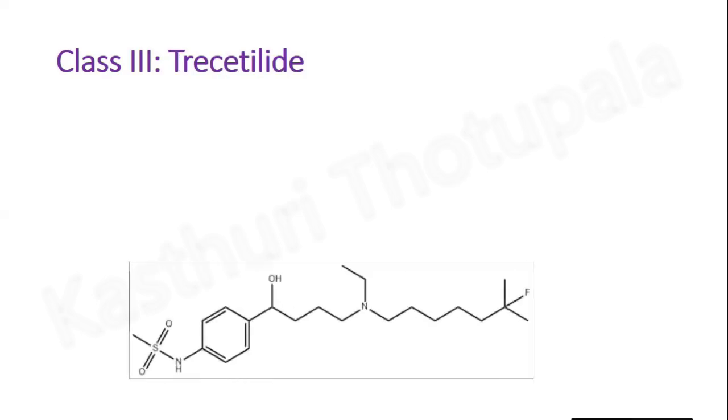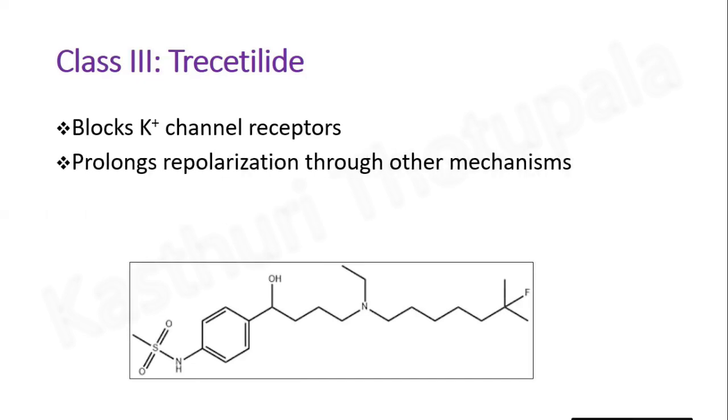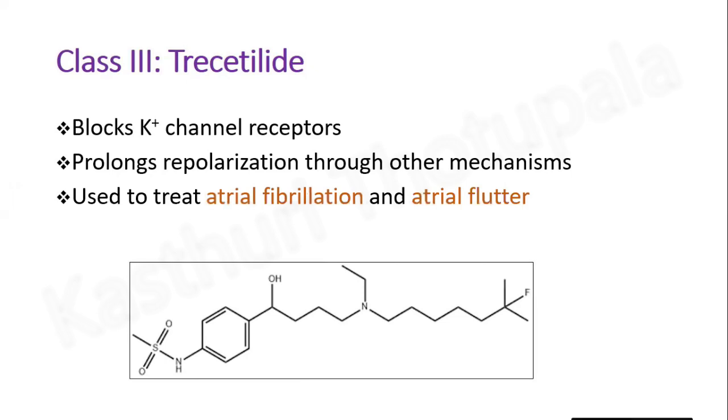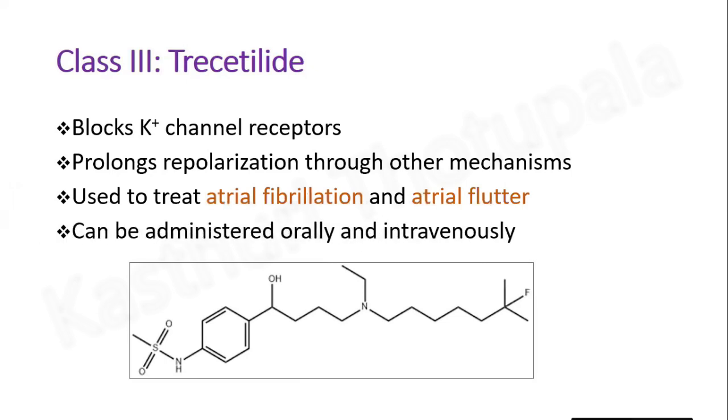Next example is tracetylide. This is the structure. Tracetylide blocks potassium ion channel receptors. It prolongs repolarization through other mechanisms. Used to treat atrial flutter. Can be administered orally and intravenously.